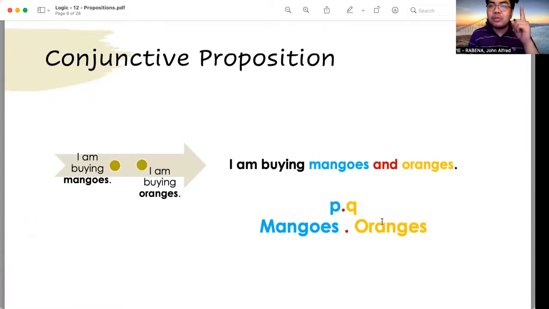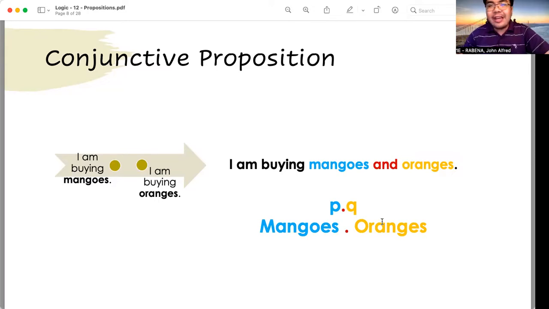Say for example, one object is mangoes. The other object is oranges. So if we create a conjunctive proposition, we use the word and. That is the conjunction, the word and. When we combine them together and form one proposition, that would be, I am buying mangoes and oranges. When you symbolically express that, that would be mangoes dot oranges. Other examples of conjunctive propositions.